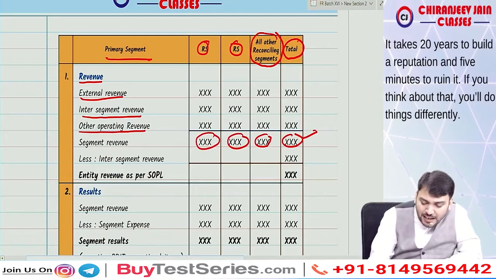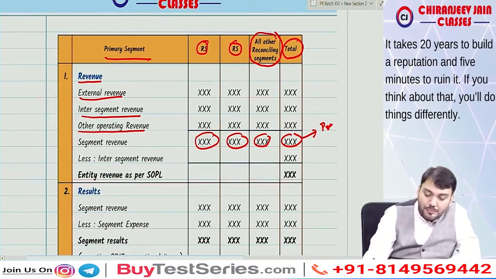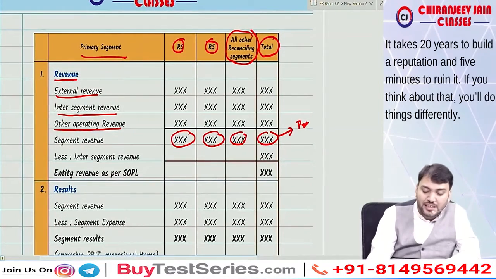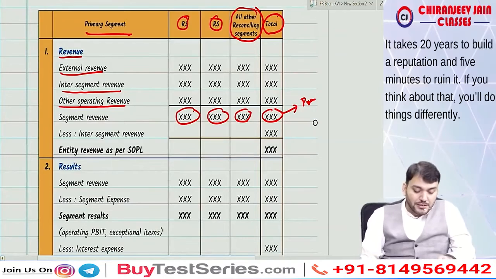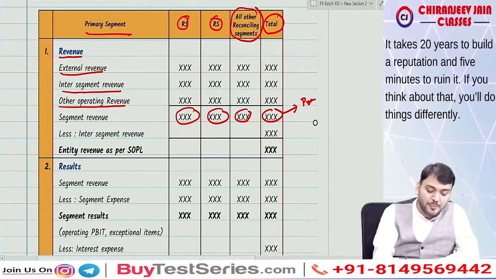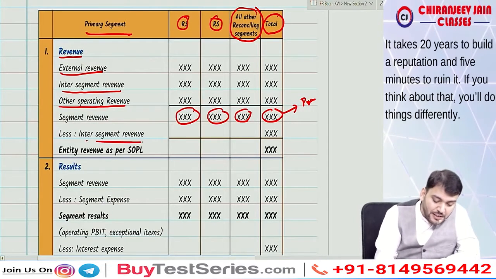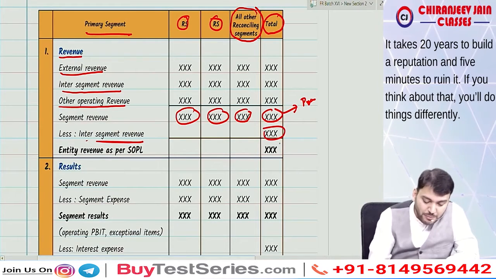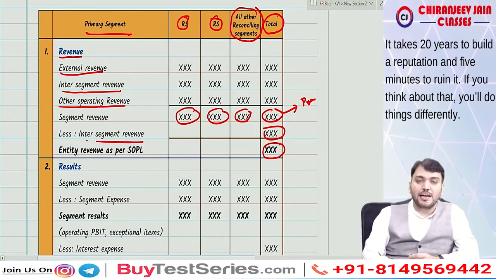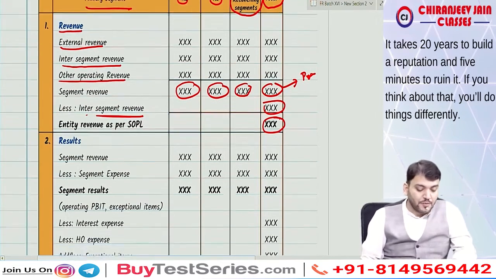But can I say this segment revenue will not match with PL? Why will it not match with SOPL? Because this includes internal sale also. So are you getting what I am saying? Yes sir. Therefore, for reconciliation purpose, we'll do less inter-segment sale. Correct now? And this will become entity revenue as per SOPL. Understood?